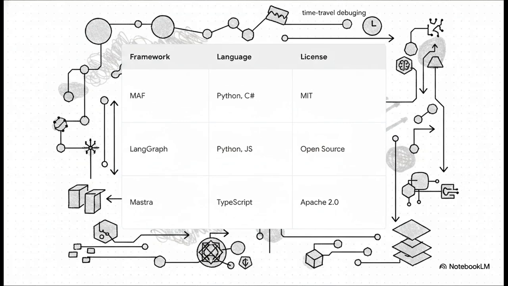We have officially moved past basic, stateless chat loops, folks. We are now deploying highly durable graph topologies dominated by the Microsoft Agent Framework, LangGraph version 1.1.10, and Mastra. These frameworks embed native programmatic support for complex sequential execution, concurrent branching, and even time travel debugging.